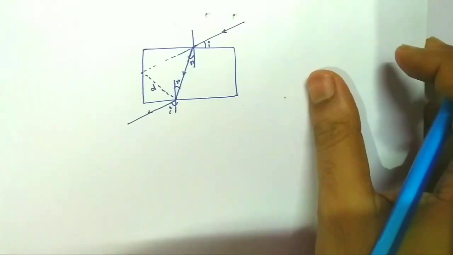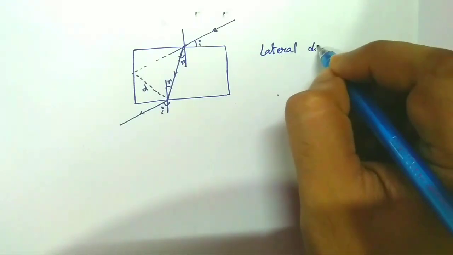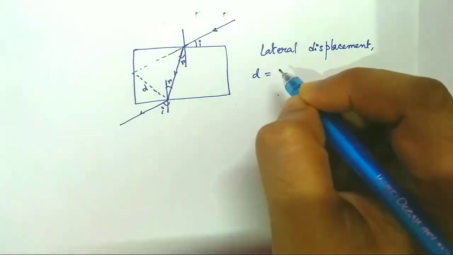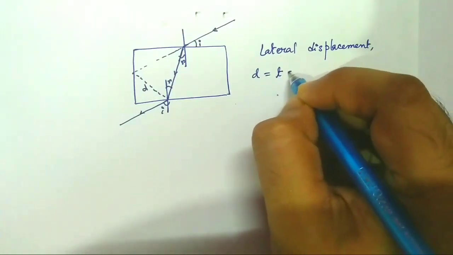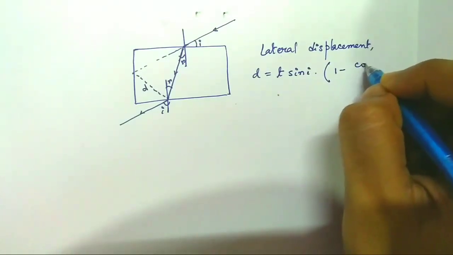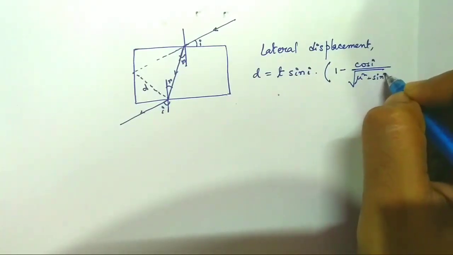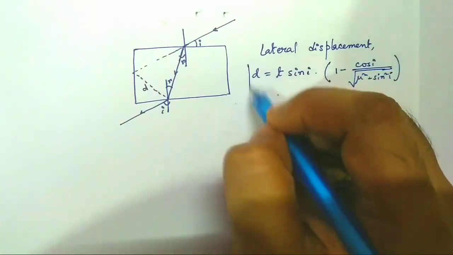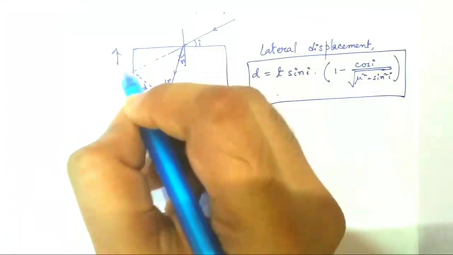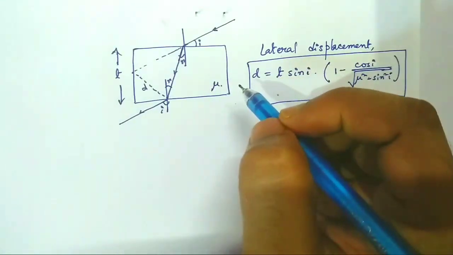We have to memorize the value of this lateral displacement, which is given by D equal to T sin I into 1 minus cos I divided by root over mu square minus sin square I. Very much important for the mathematical problems. Where T is the breadth of the glass slab and mu is the refractive index of the slab.